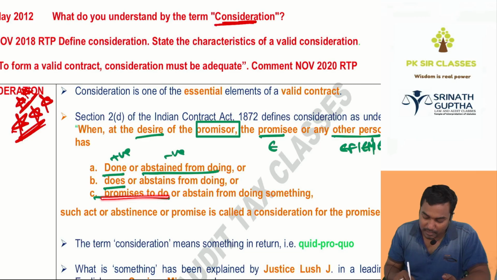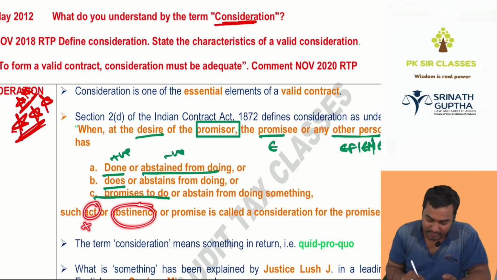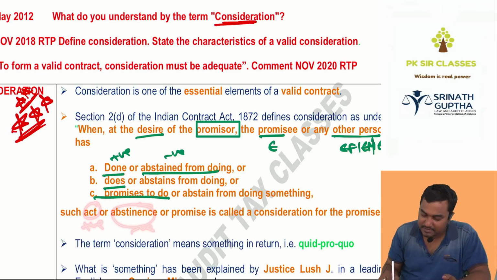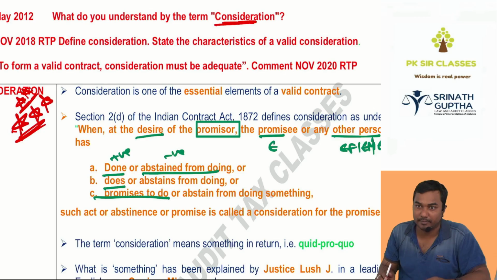Promises to do or abstain from doing something: such activity or abstinence, that positive or negative activity, is called the consideration for the promise. Say it, beta.